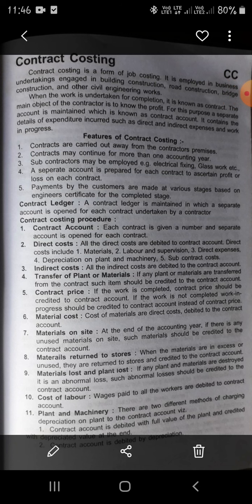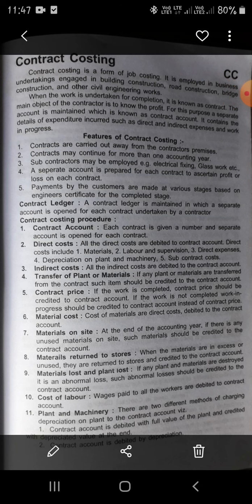According to your syllabus, costing is concerned. The first chapter, contract costing. Try to understand the meaning of contract costing, features, and then the difference between job costing versus contract costing. So, contract costing is a form of job costing.